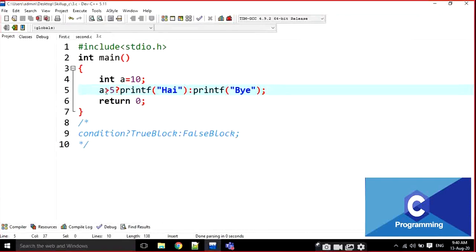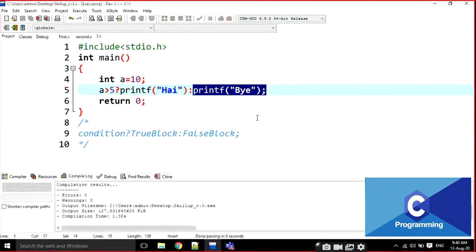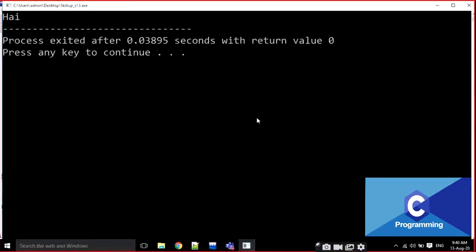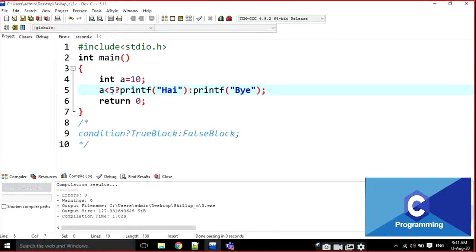If it is true, this block is executed; if it is false, that one is executed. That's it, very similar to the if condition. If I execute it, it is going to print high. Here I modify it: 10 is less than 5. No, it is false. If I execute it, it is going to print bye.